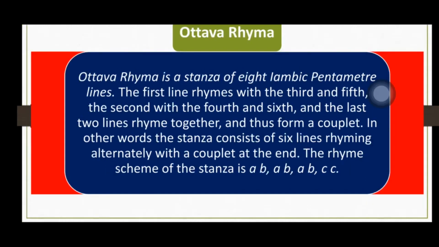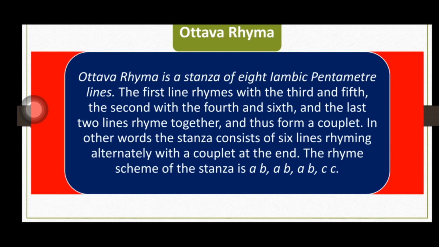Here we have the structure of Ottava Rima stanza. How to structure this type of stanza? Ottava Rima is a stanza of 8 iambic pentameter lines. So there will be 8 lines. In the previous one we learned that there were 7 lines, and in this form of stanza there will be 8 lines, and each line will be structured as iambic pentameter.